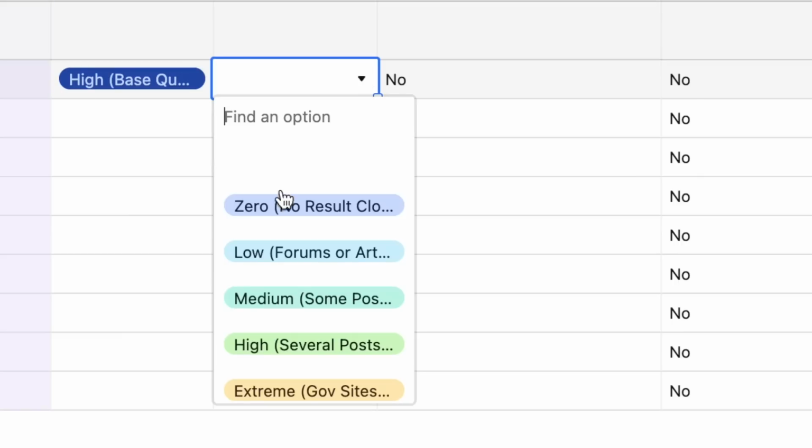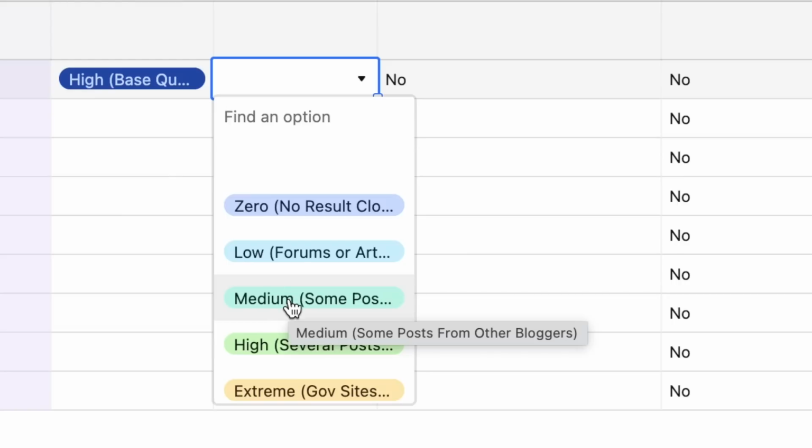volume. Now let's look at the competition, and here I call this primary competition. There are going to be all sorts of competition, but what does the primary competition look like? The options I have here is like 0. There's like no real competition, at least no articles that are actually really on point for this search query. Low, meaning forums, or maybe they're articles that aren't on point. Forums are often easy to beat, but not always.